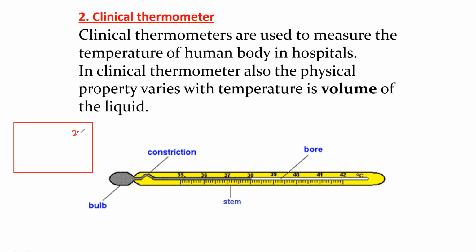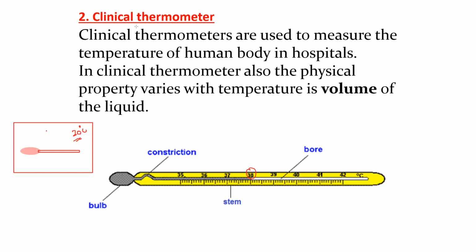For example, the room temperature is 20 degrees. You are using your clinical thermometer, and you find that your body temperature is, for example, 38. When you place this thermometer in your mouth, you record your body temperature. But when you take it out of your mouth, the clinical thermometer is exposed to the surrounding.